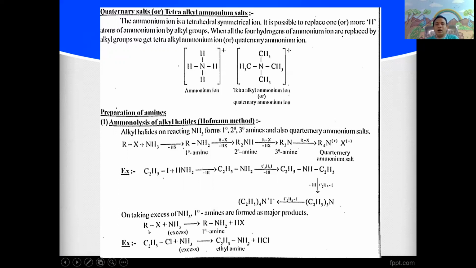That is, alkyl halide upon treatment with excess ammonia gives primary amines only, RNH2 plus HX. A specific example is ethyl chloride: upon treatment with ammonia, it gives ethylamine or ethanamine plus hydrogen chloride.